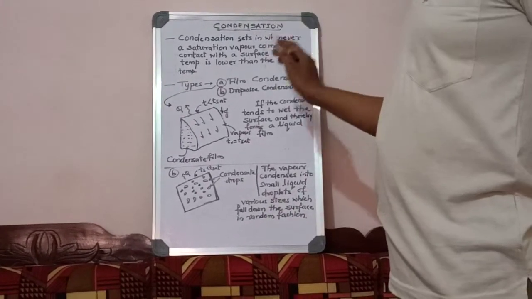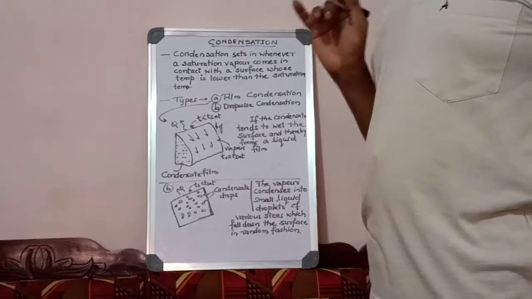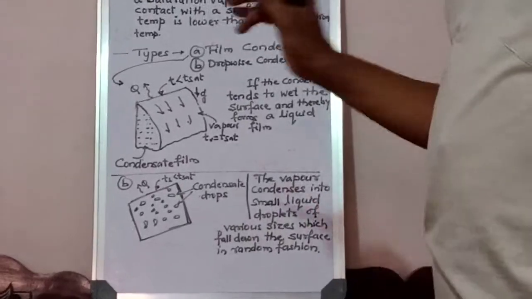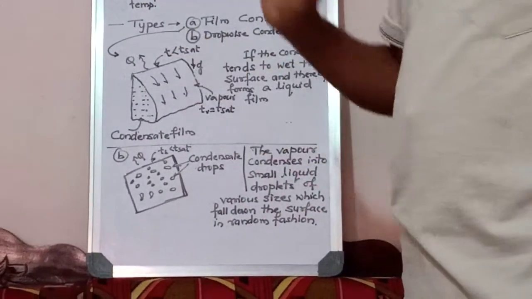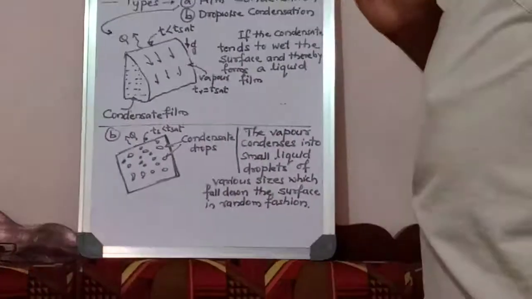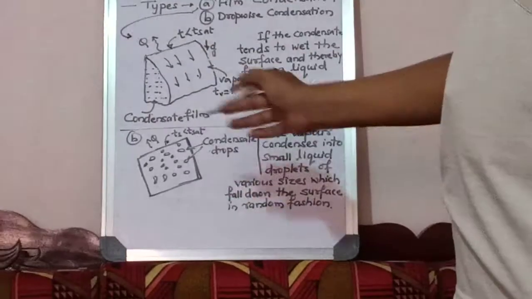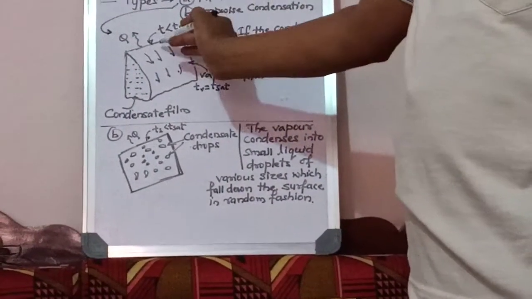As per the classification in academics, there are two types of condensation. One is film wise condensation, another is drop wise condensation. First is the film condensation. In film condensation, there is one arrangement: a plate, and the vapors are attacking the plate. The plate is kept at low temperature, as already said, and the vapors are at high temperature, that is saturation temperature, and they are attacking the plate continuously.